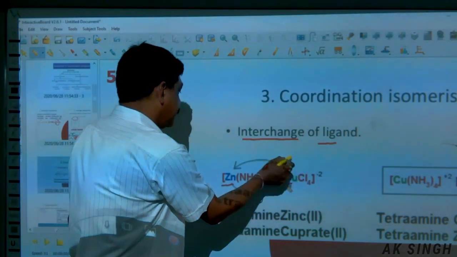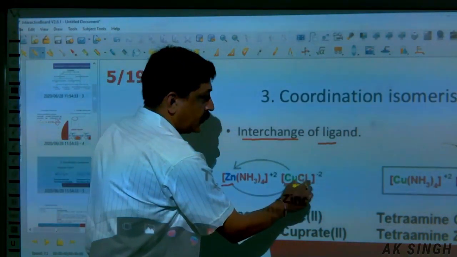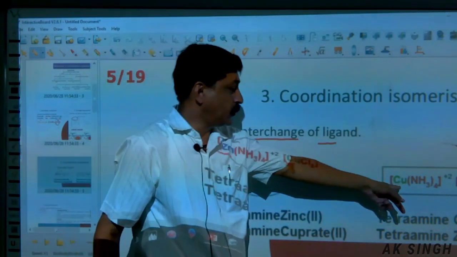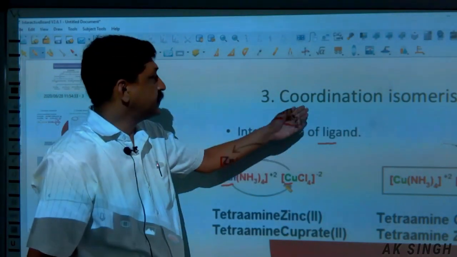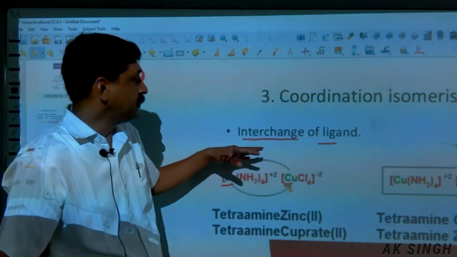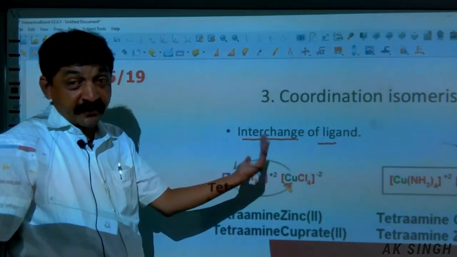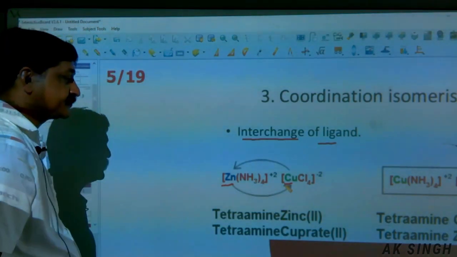These ligands come over here and these ligands come over here. So we get NH3 with Cu and Cl with Zn. This is coordination isomerism. The ligands are interchanged in this condition. These are the examples.